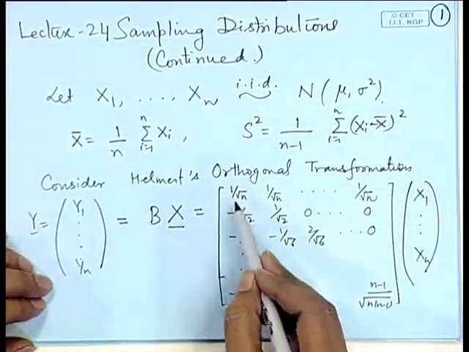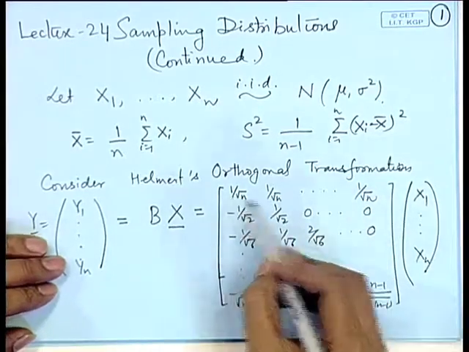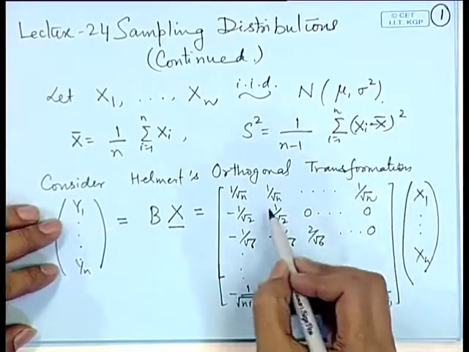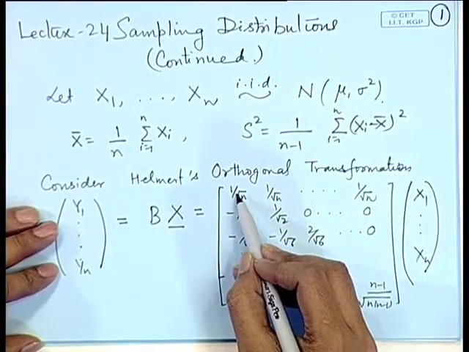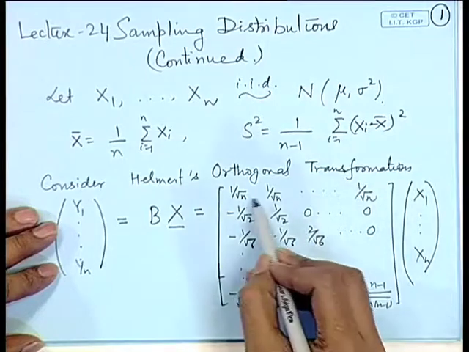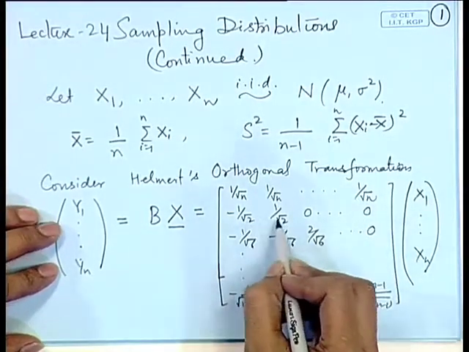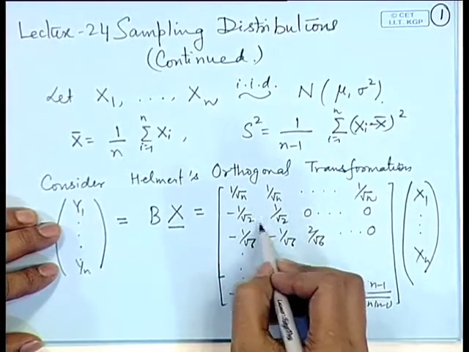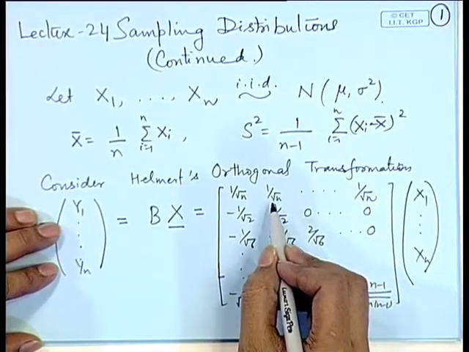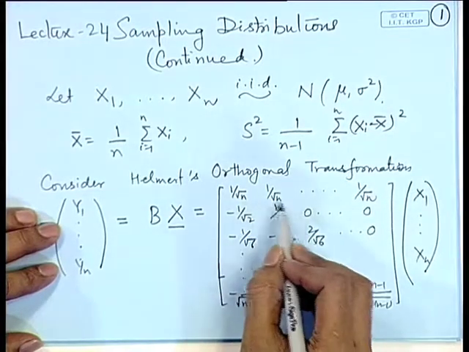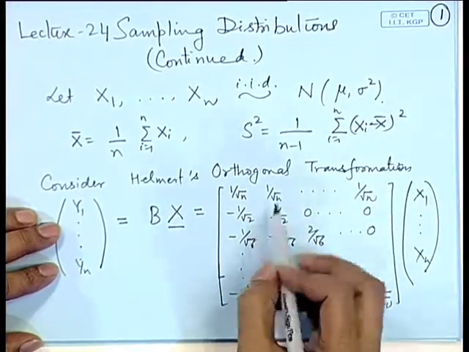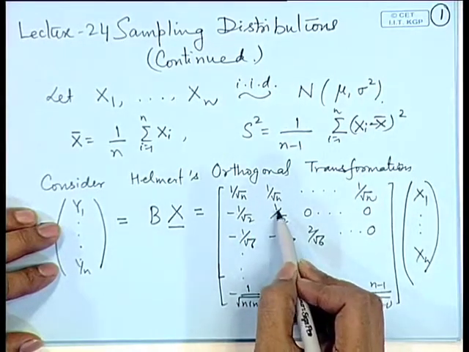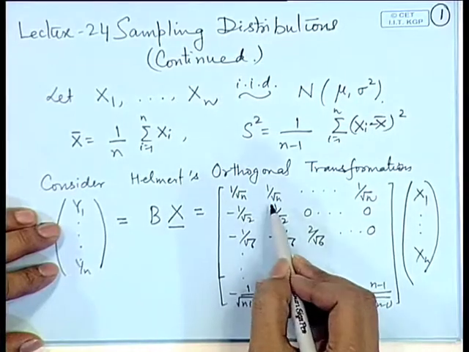So, first of all, let us observe this B matrix. This B matrix is a special matrix which is called Helmholtz orthogonal matrix. The terms of the first row are same, and if you take every next row, then it is defined in such a way that if I multiply any two rows, then the product will be 0. That is, the scalar product of any two rows is 0. For example, if I take first and second, then here it is minus 1 by root 2 and here it is plus 1 by root 2. So, if I multiply, the sum will give me 0.